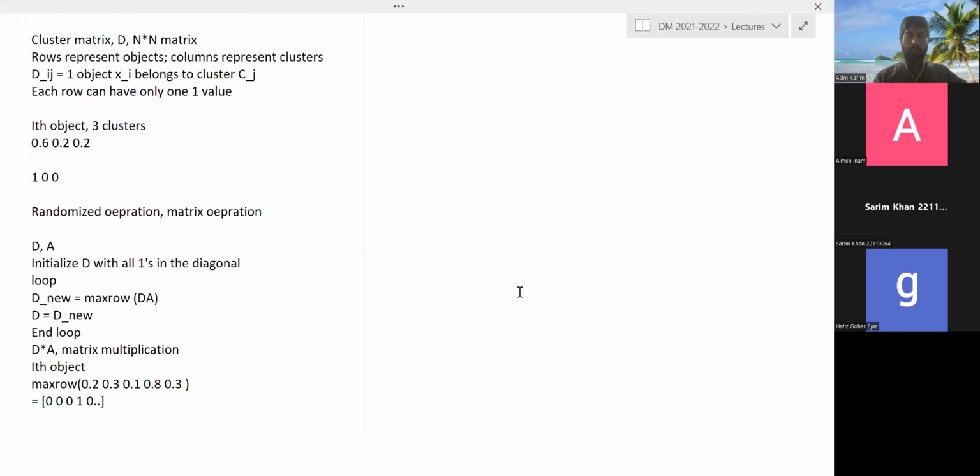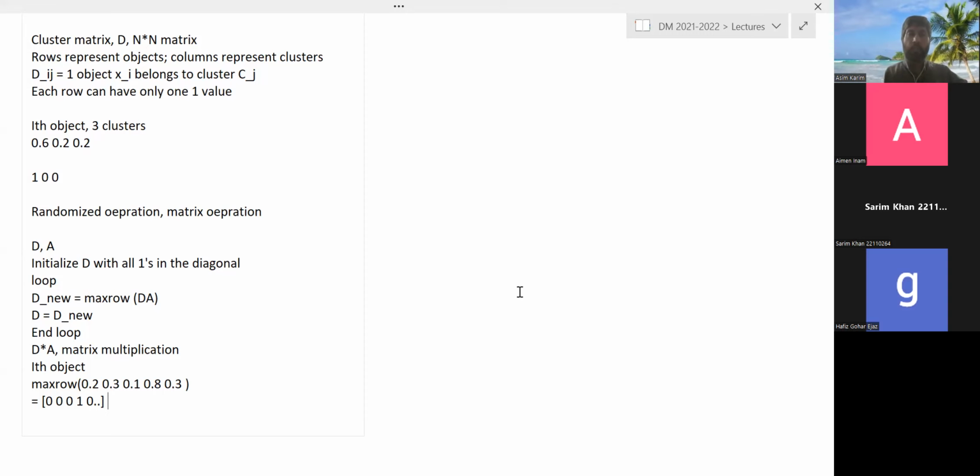So is this point clear? One row of this D matrix will capture the weighted similarities of all the clusters that are neighbors of this particular object. So we'll take the maximum value and put a 1 there, which means that this object belongs to that cluster, and the rest we force to 0.